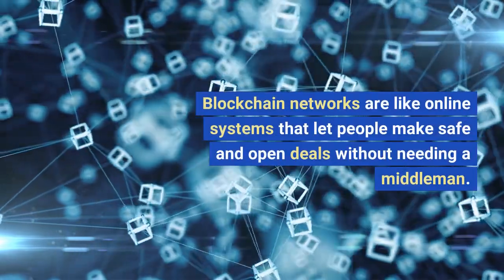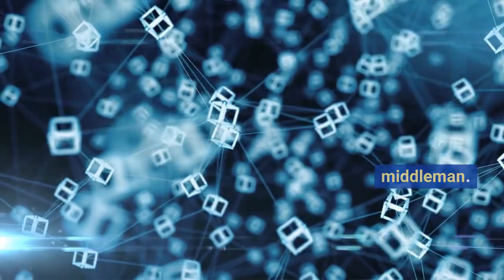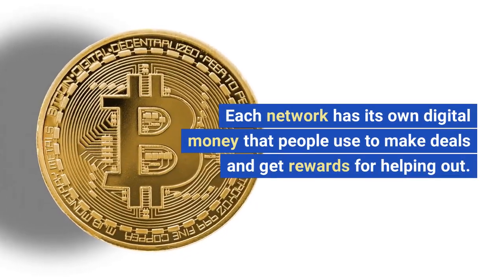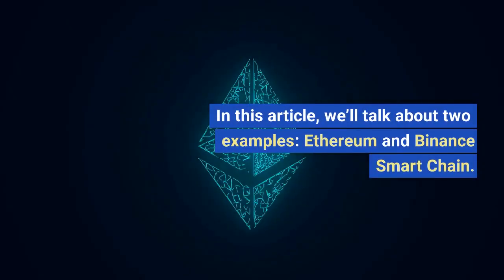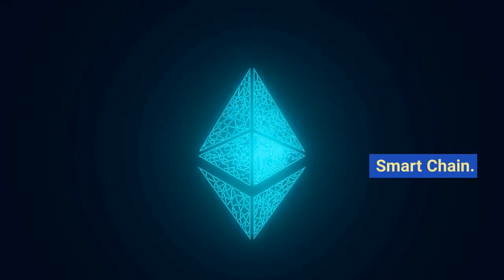Blockchain networks are like online systems that let people make safe and open deals without needing a middleman. Each network has its own digital money that people use to make deals and get rewards for helping out. In this article, we'll talk about two examples, Ethereum and Binance Smart Chain.